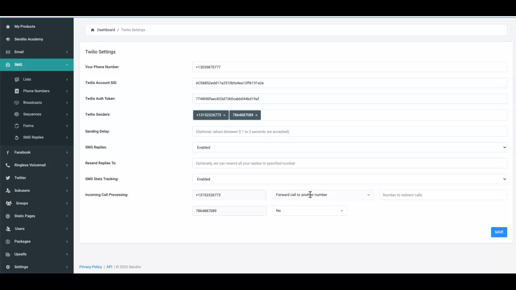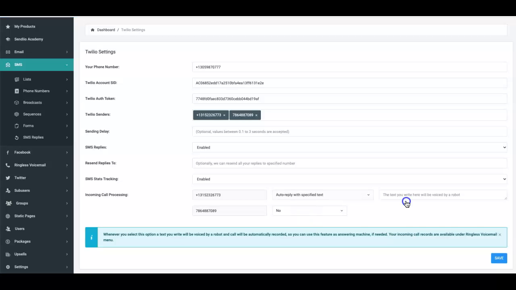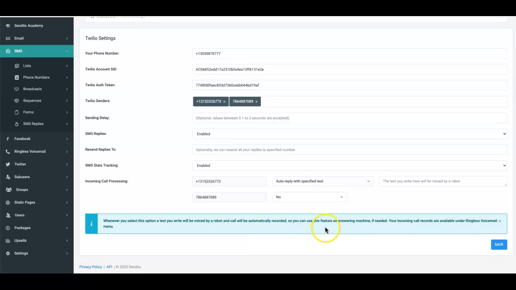You also have the option to automatically reply to those people with a specific text. And you can see here, whenever you select this option, a text you write will be voiced by a robot and the call will automatically be recorded. Okay, so that's another cool thing. So you can use this feature as an answering machine pretty much. So if needed, those are available under the ringless voicemails. Okay, so that's another feature that we've added.